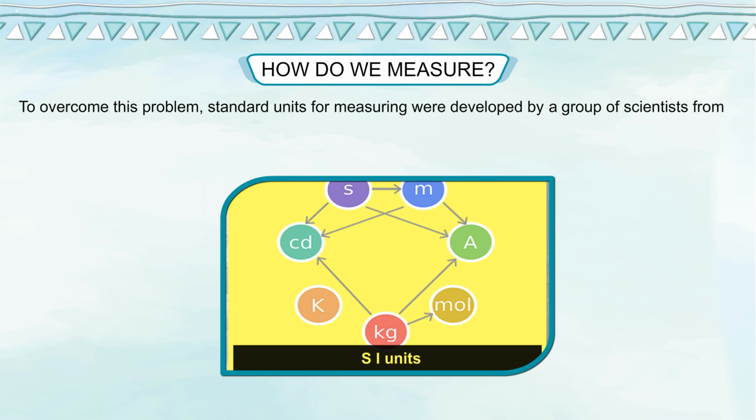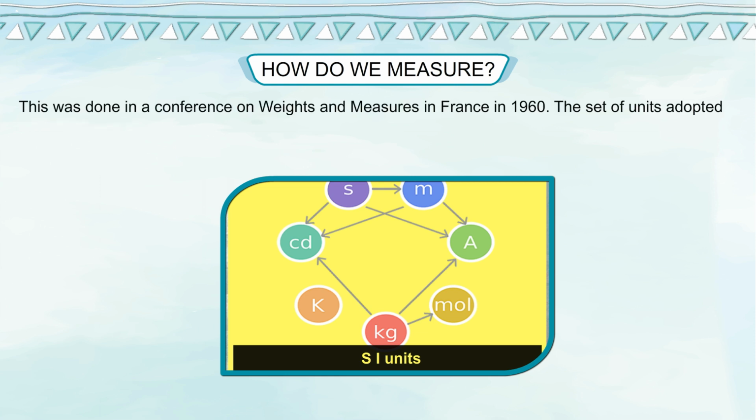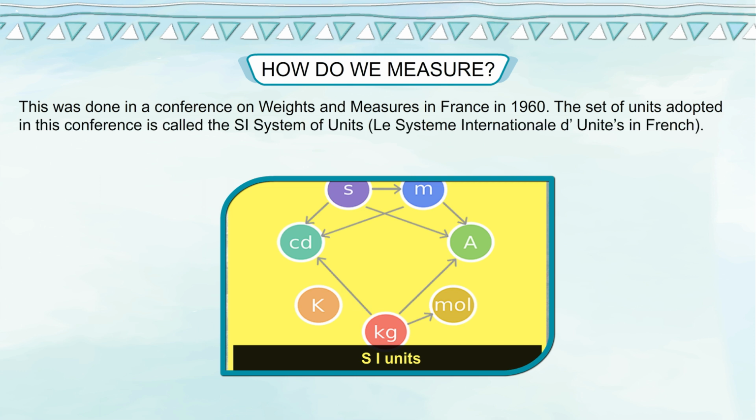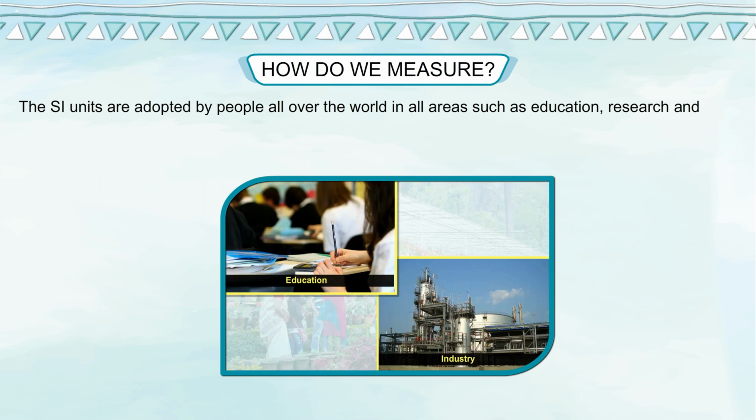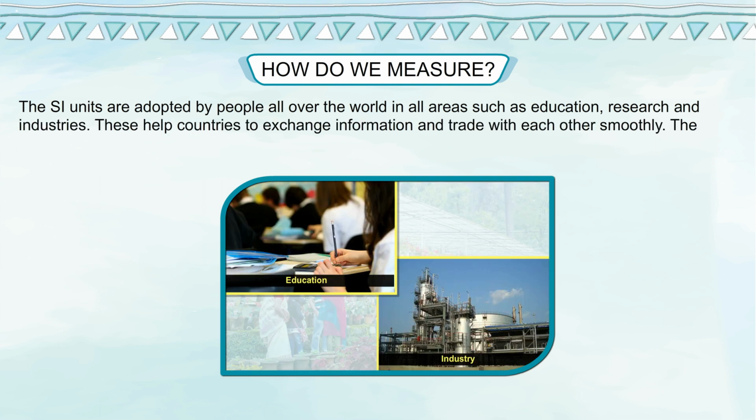To overcome this problem, standard units for measuring were developed by a group of scientists from all over the world. This was done in a conference on weights and measures in France in 1960. The set of units adopted in this conference is called the SI System of Units, Le Système International d'Unités, the units in French. The SI units are adopted by people all over the world in all areas such as education, research, and industries. These help countries to exchange information and trade with each other smoothly.